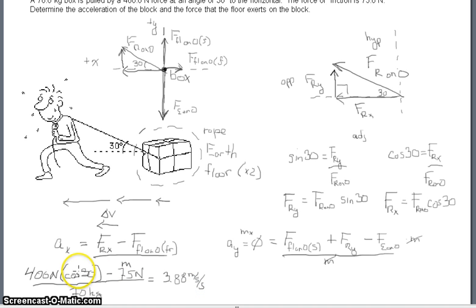Now we have the acceleration of the object. So when you're writing the force of the rope in the x direction, you have to include that cosine of 30. You can't just leave it as 400 newtons.